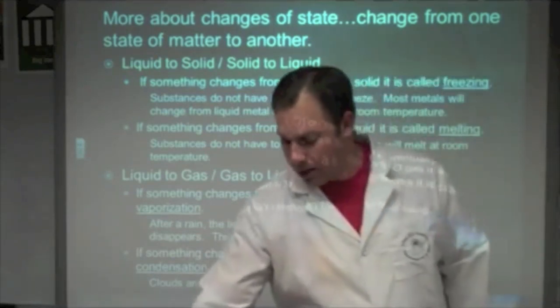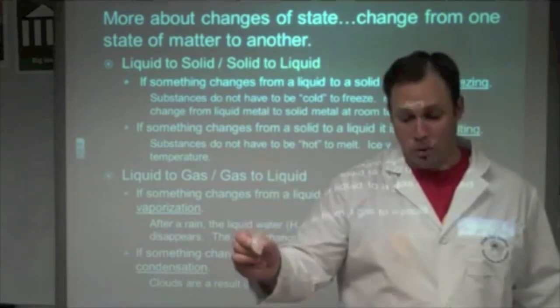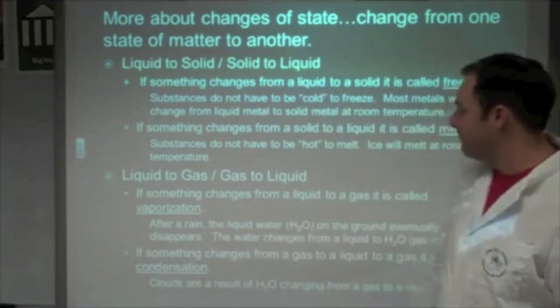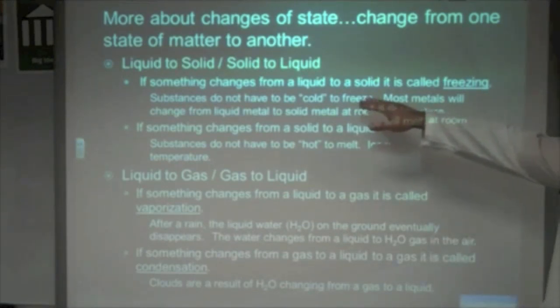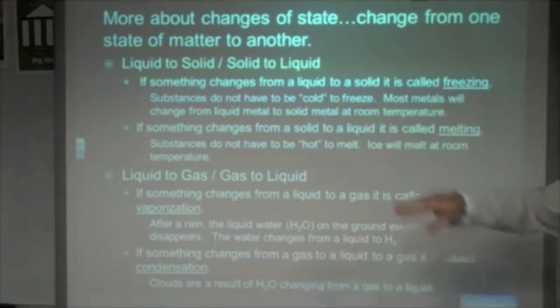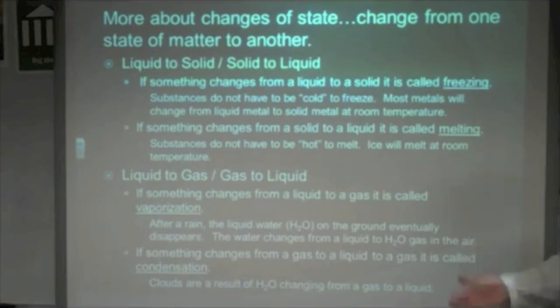Sometimes you can simply take a piece of ice and leave it out on the table and it'll melt and turn into liquid water. So going from a liquid to a solid is freezing, and going from a solid to a liquid is called melting. It can happen with water, it can happen with wax, it can happen with metal. All of those things go from solids to liquids and liquids to solids.